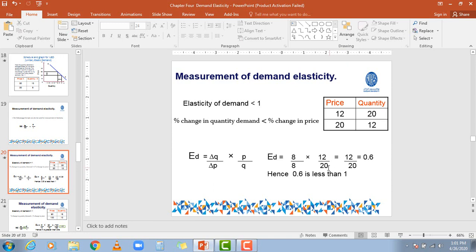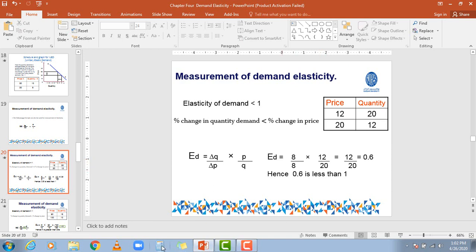The basic price was 12 and the basic quantity was 20. Now if we move ahead, 8 divided by 8 becomes 1. 1 multiplied by 12 over 20 becomes 12 over 20.